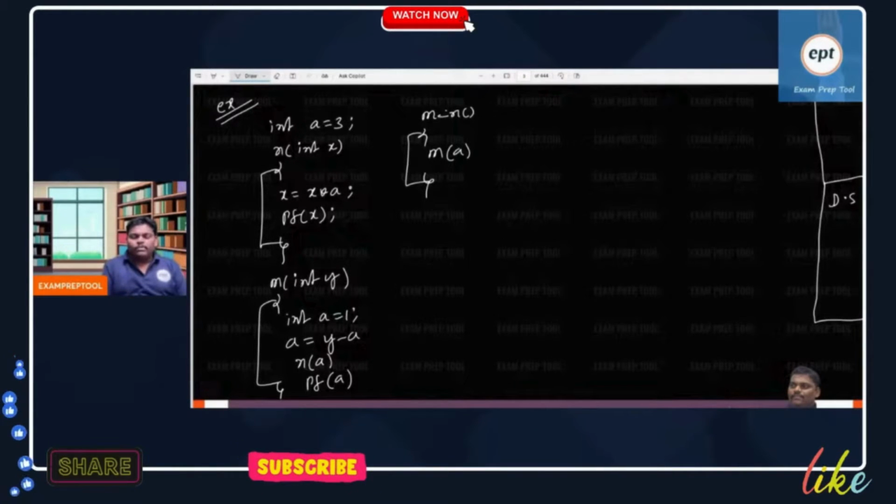What is the output of this program for static scoping and dynamic scoping? Remember, static scoping means C program. If he doesn't say anything, then go for static scoping. If he says something, then go for whatever he said. Whatever he says, please do. If he doesn't say, do static scoping.